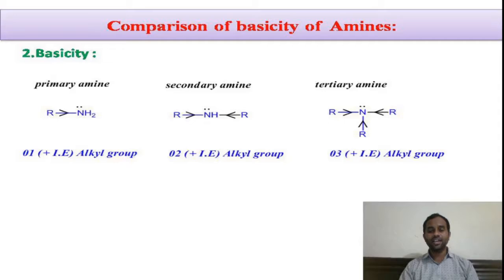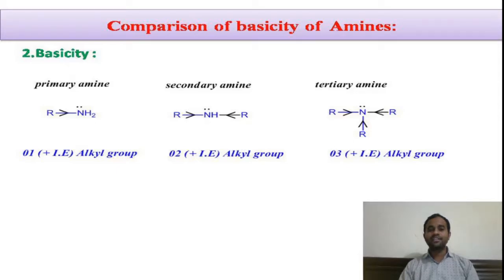In secondary we are having two alkyl groups. Here the electron density increases to more extent compared to the primary, whereas in tertiary we are having three alkyl groups, thereby the electron density increases to much extent. In primary, due to the presence of one alkyl group, the electron density is somewhat less compared to the tertiary. You see, in tertiary it is having three alkyl groups, thereby the electron density on the nitrogen atom is more,